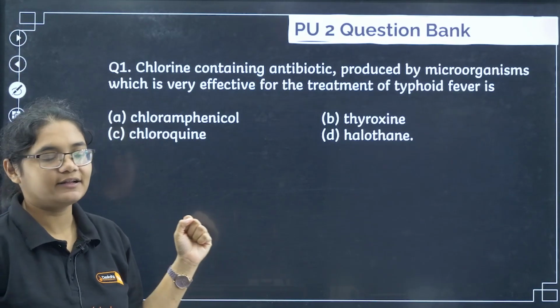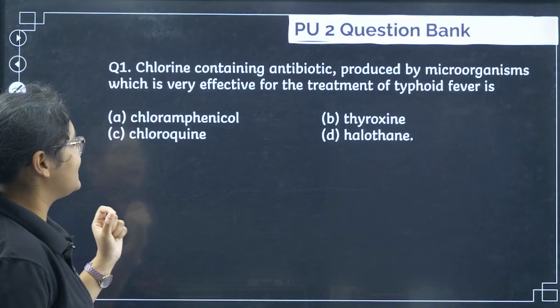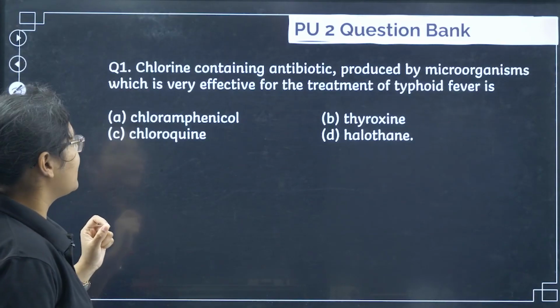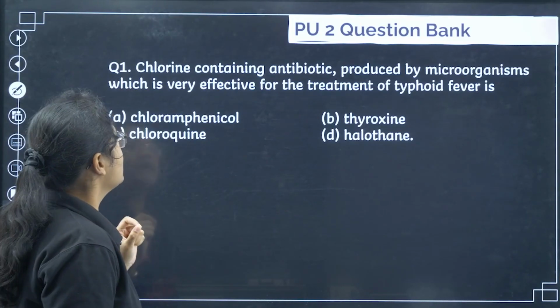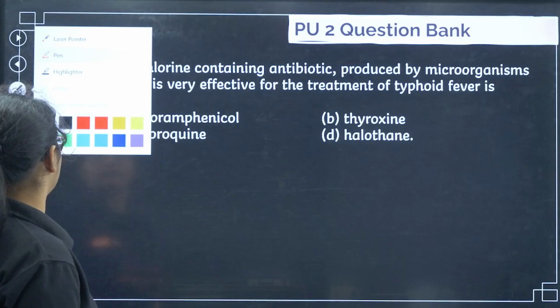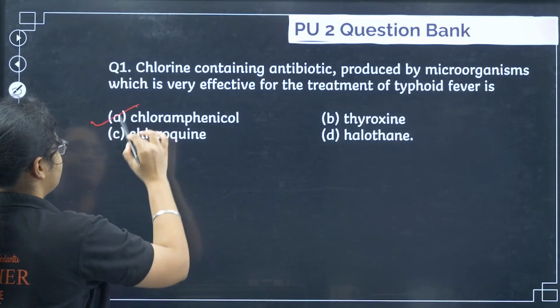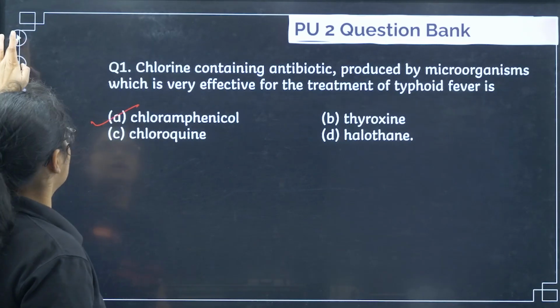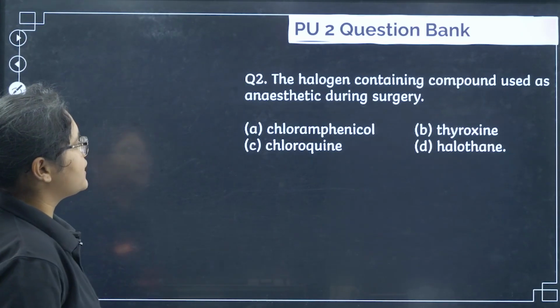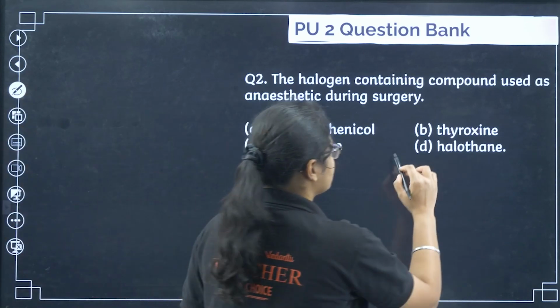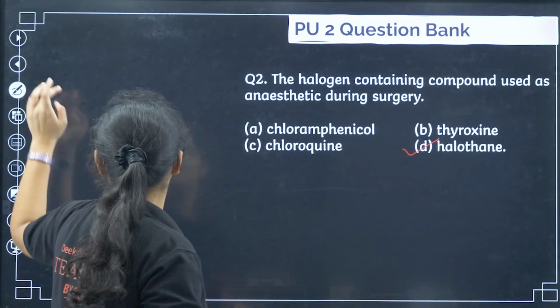Some questions are there. So chlorine containing antibiotic produced by microorganisms which is very effective for the treatment of typhoid. So just now we discussed it is chloramphenicol, option number A. Next we have the halogen that is used as anesthetic, that is halothane, option number D here.